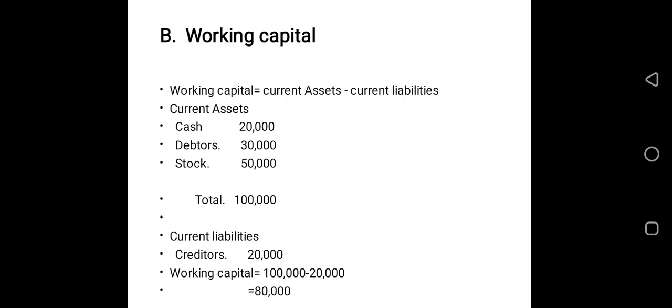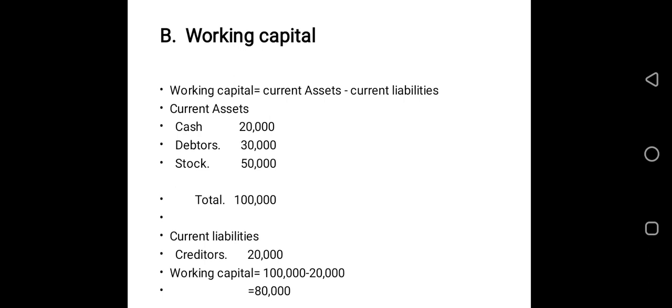Then working capital. In our previous class, when we were talking about capital, I told you that the formula for getting working capital is current assets minus current liabilities. You sum up all the current assets and you sum up all the current liabilities, then you subtract each other. That is how to get the working capital.